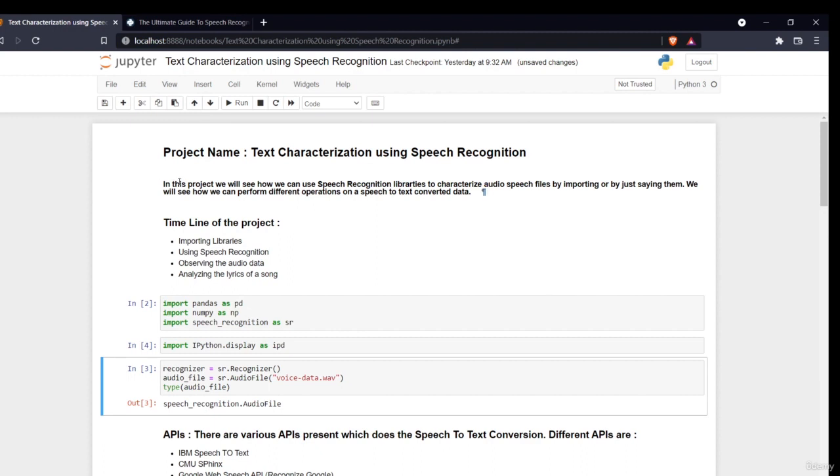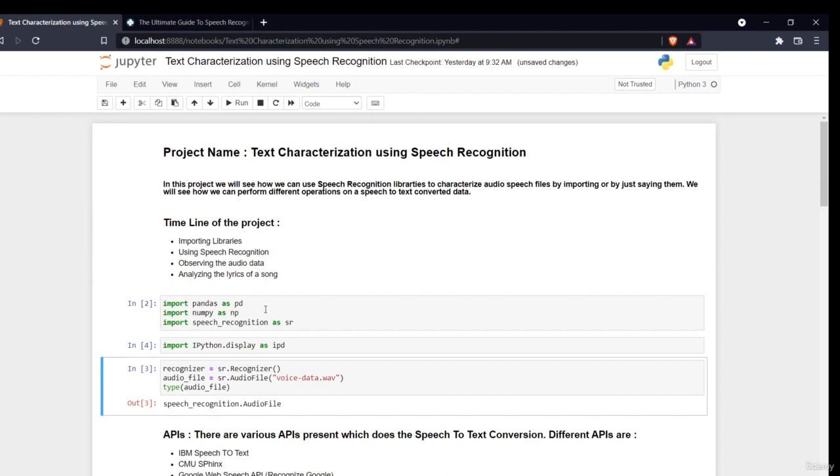So now, as written here in this project, we'll see how we can use speech recognition libraries to characterize audio speech files, by importing them or just by saying them. We'll see how we can perform different operations on the speech-to-text converted data. The timeline of the project will be like this: first we'll import libraries, we'll use speech recognition, we'll observe the audio files, and we'll analyze the data.